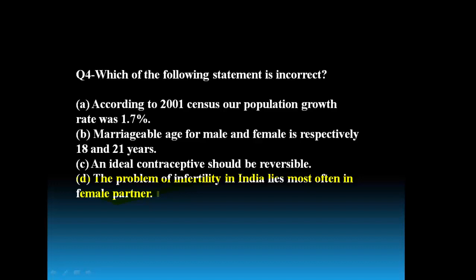That means it is not only restricted to the female gender; most of the males also have reasons for infertility like low sperm count, absence of sperms in the semen, or the motility of the sperms being very less.